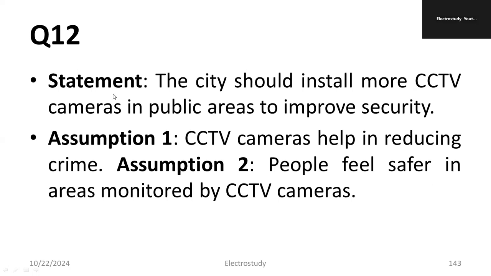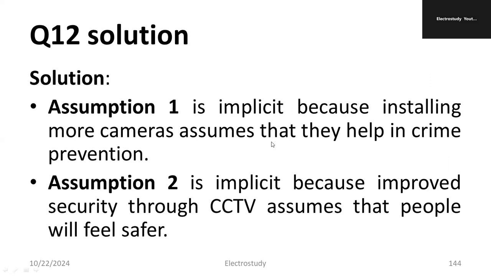That's most important. Statement: the city should install more CCTV cameras in public areas to improve security. The first assumption is CCTV cameras help in reducing crime. The second assumption is people feel safer in an area monitored by CCTV cameras. So of course, both the statements are implicit and both are supporting.